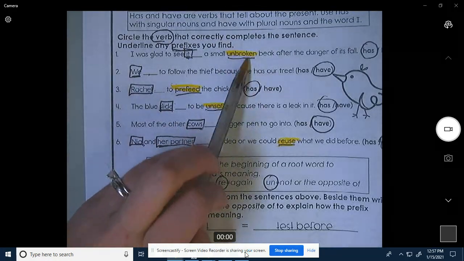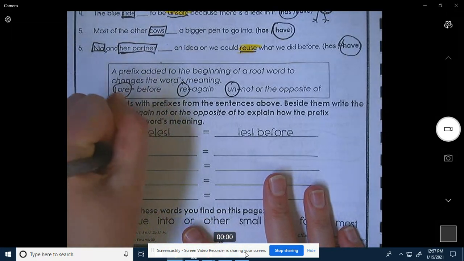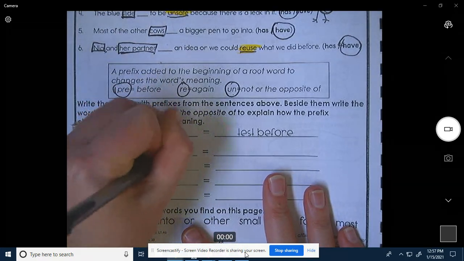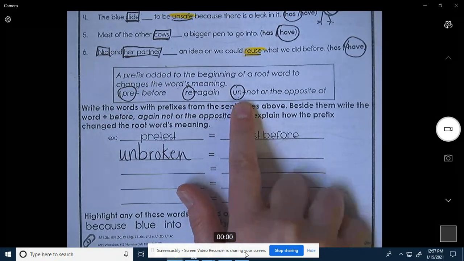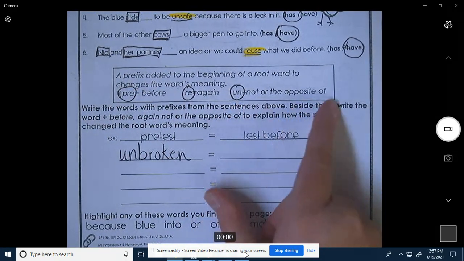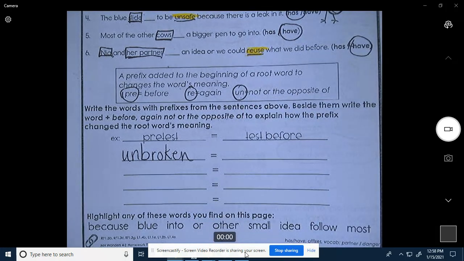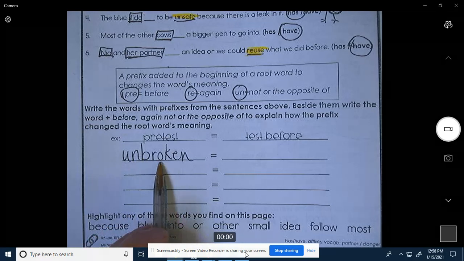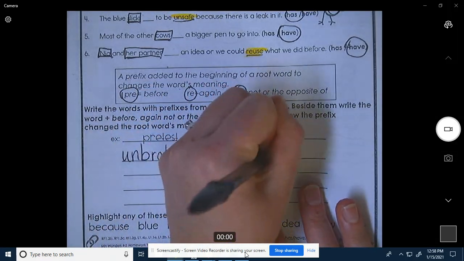Okay, so the first word is unbroken. Write it down here, unbroken. And we're going to look up here and see what un means. Not, or the opposite of. So we're going to put not what? If it's unbroken, it's not broken. Not broken.